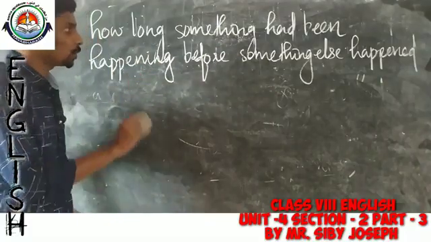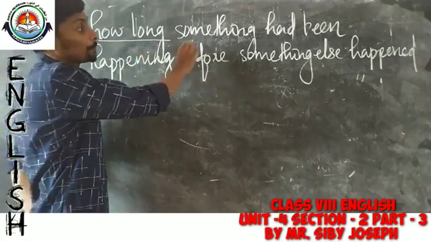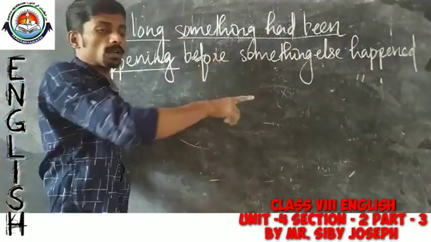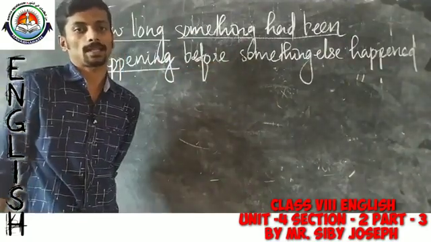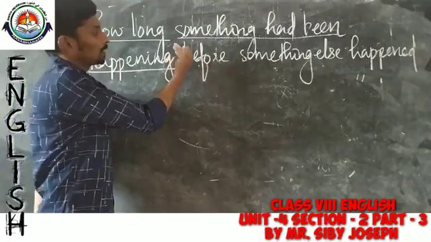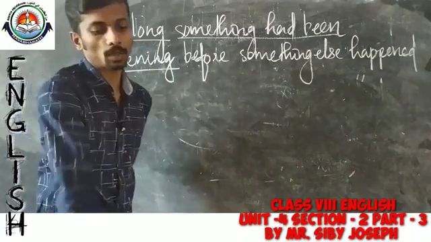So, it is used to denote how much time something had been happening before something else happened. Okay. Now, let us explain this situation with the help of the example given in your textbook.